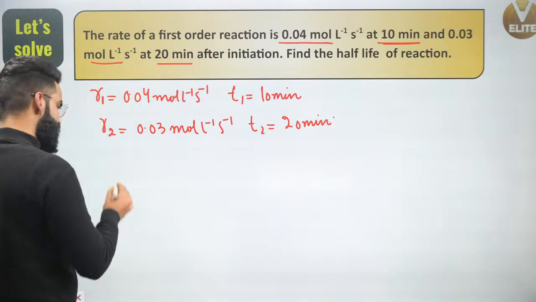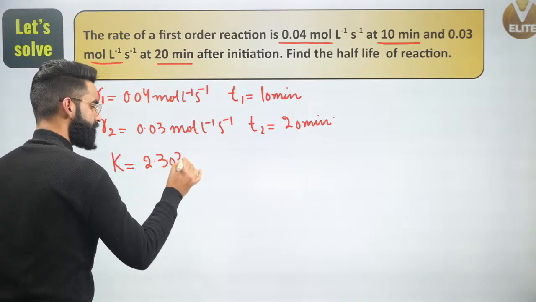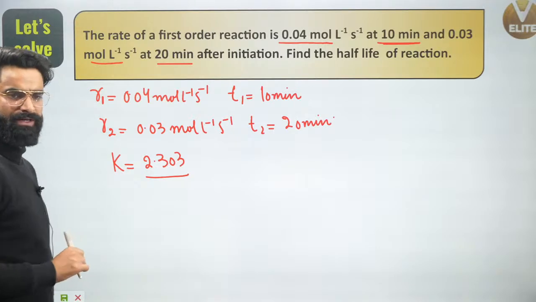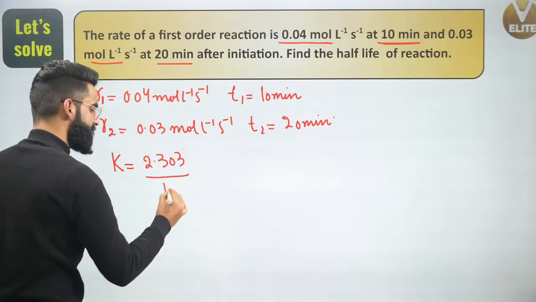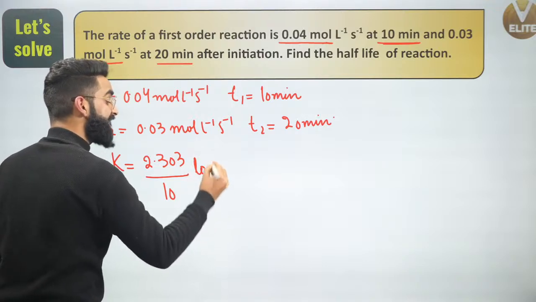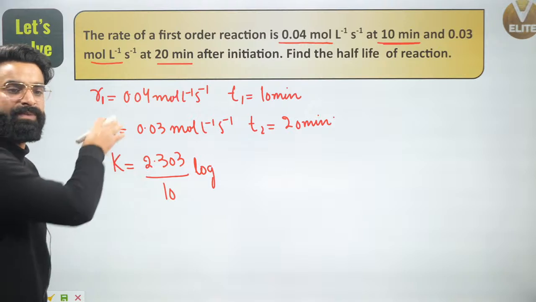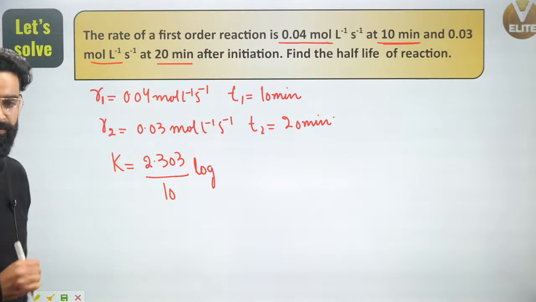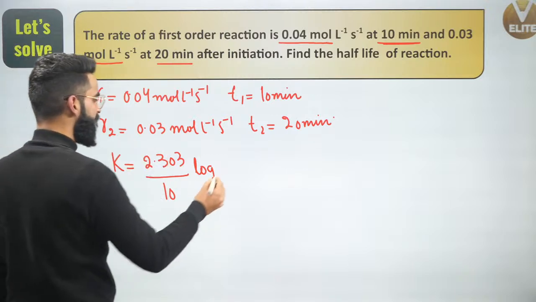What I'll be doing right here is I'll write something like this. K is equal to 2.303 divided by T2 minus T1. T2 minus T1 is 20 minus 10, that is 10. Log of AT1 divided by AT2. But instead of AT1 by AT2, I'll be using simply R1 by R2, the second expression which I gave you right here. So it's going to be R1 divided by R2.